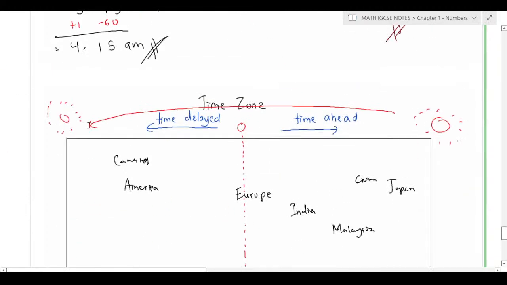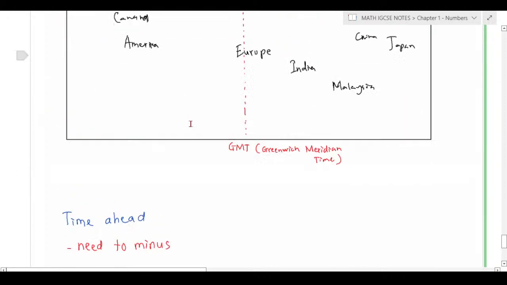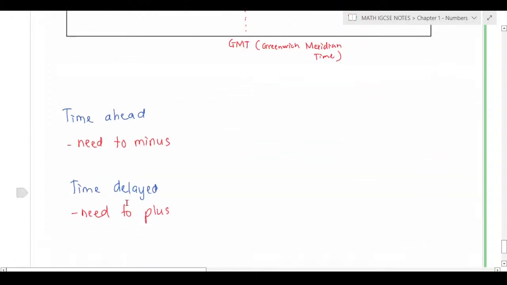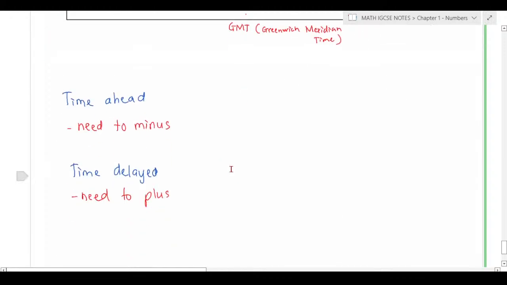If I want to explain it here, it's going to be a bit hectic. But time ahead means it's on the east, and time delay is on the west.